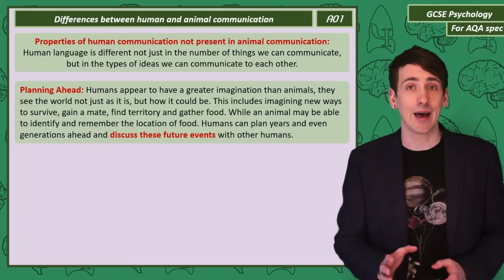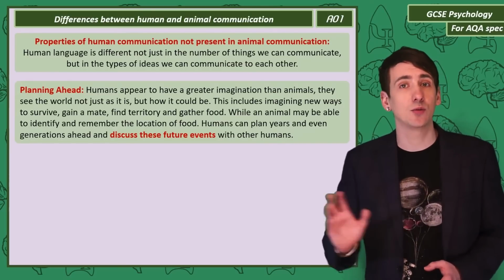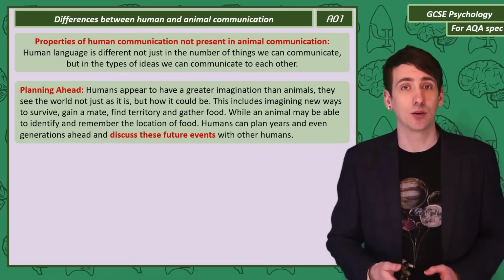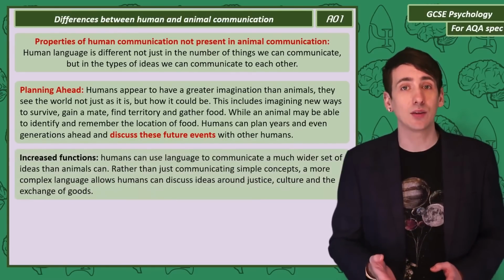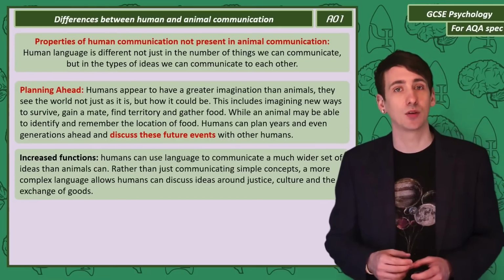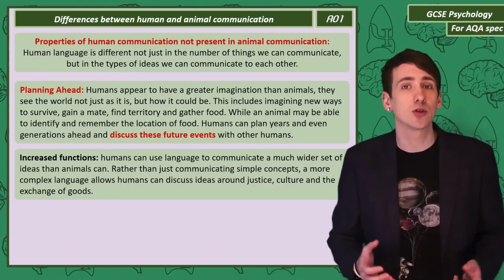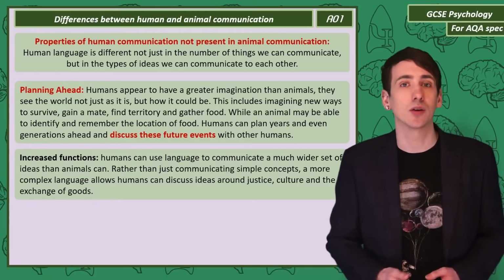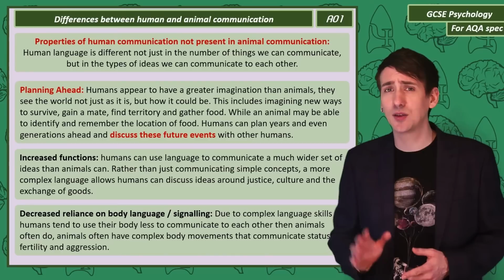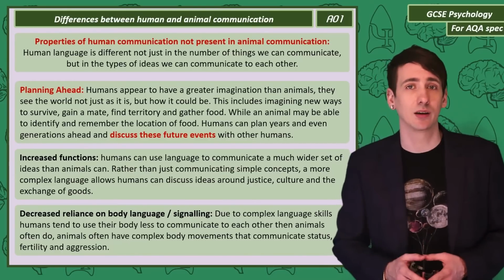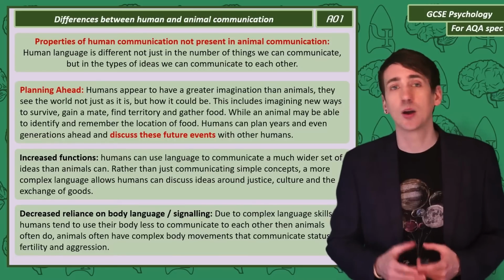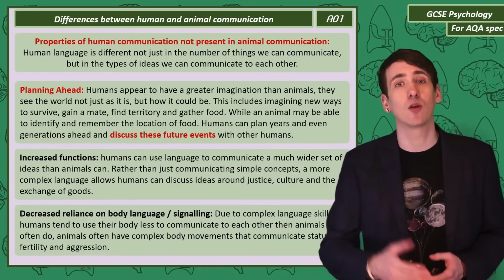This ability to plan ahead and then discuss those plans with other humans allows us to predict future events and prepare for them. The complexity of human language also allows communication of abstract concepts, such as justice, culture, and the exchange of goods for currency. Because of the complexity of human spoken language, we rely less on body language and other types of signaling. Many animals have much more complex body movements that communicate status, fertility, and aggression.